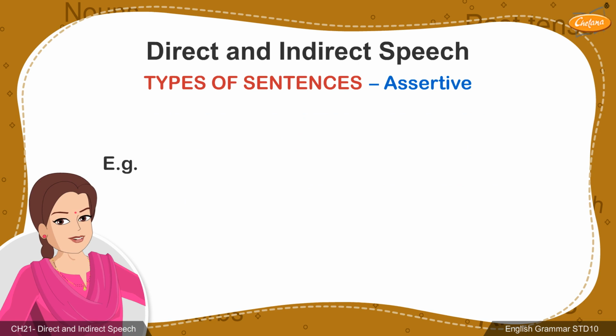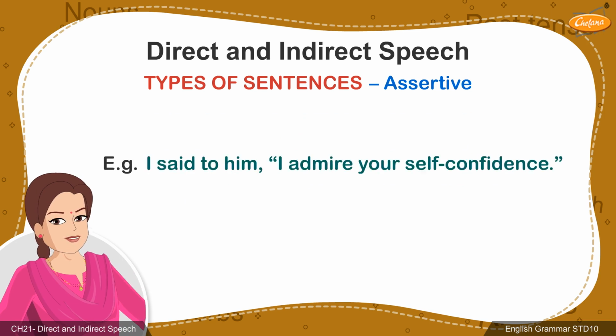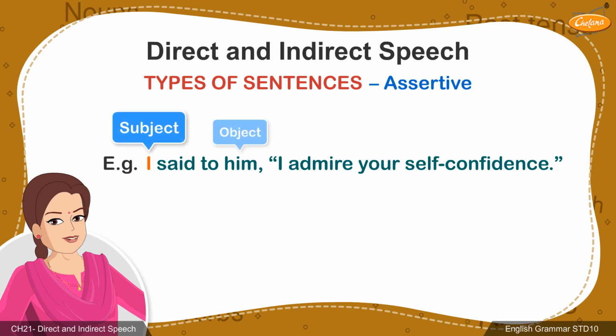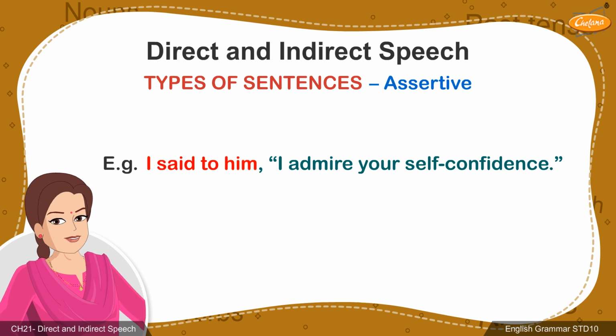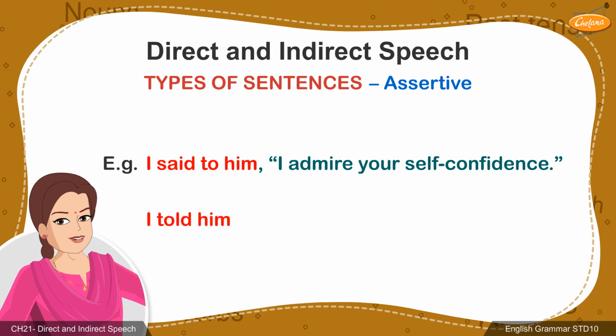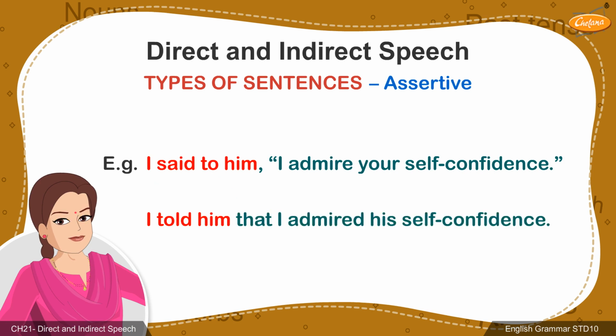In this example, I said to him, "I admire your self-confidence." Here, both subject I and object him are mentioned in the direct speech. In this case, I said to him will be written as I told him in indirect speech. The answer therefore would be, I told him that I admired his self-confidence.